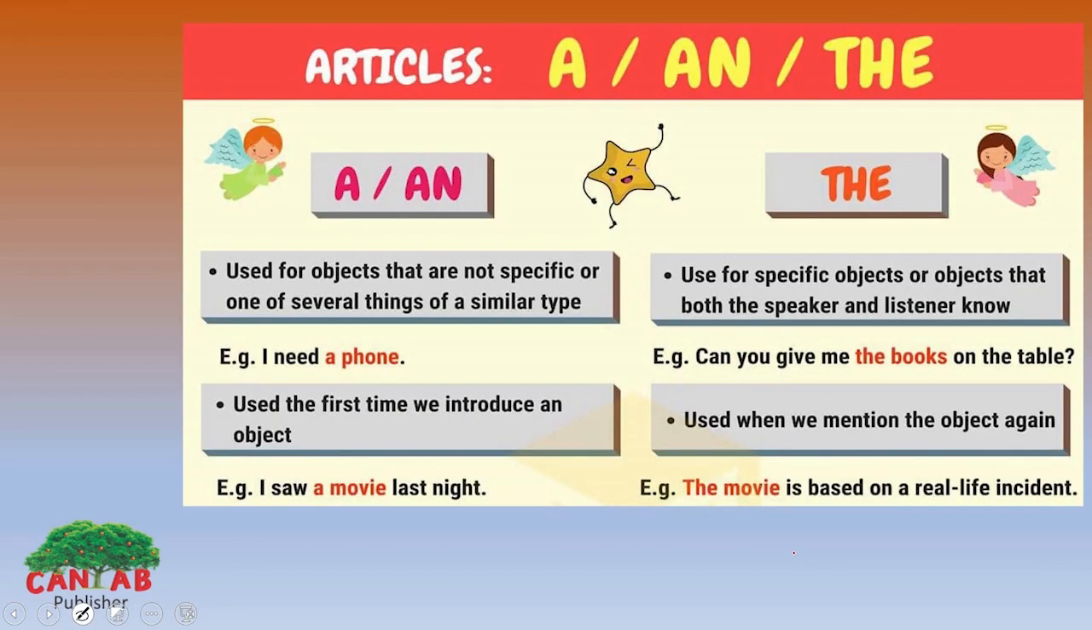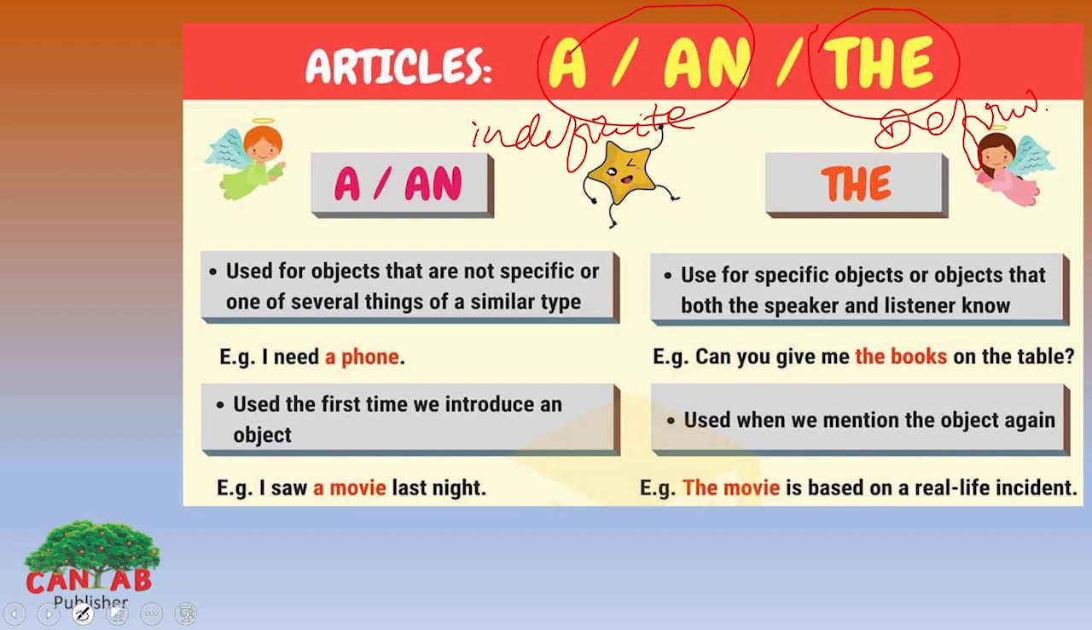Articles are a, an and the. A and an are indefinite articles, the is a definite article. Look at the examples. We use a or an, indefinite articles, for objects that are not specific or are one of several things of a similar type. For example, I need a phone. Use it the first time we introduce an object. I saw a movie last night.